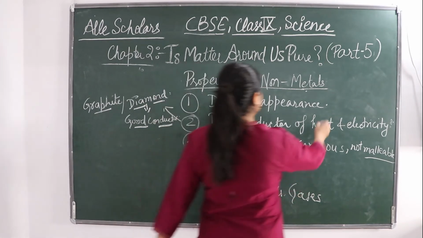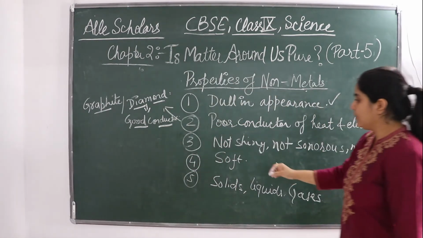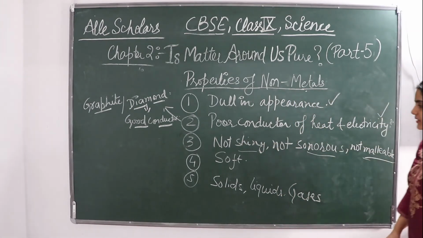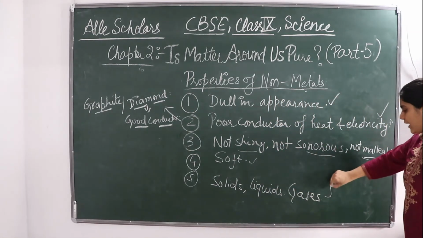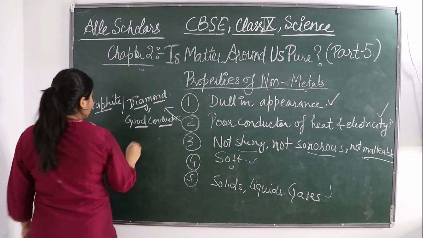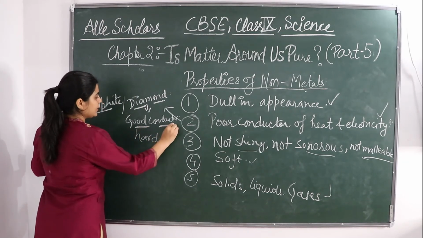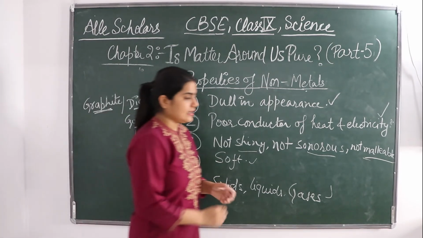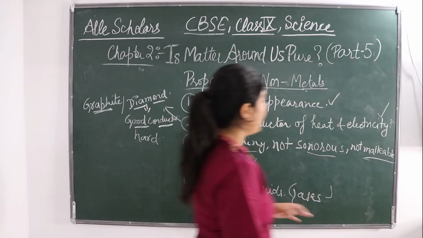They are dull in appearance, they are poor conductors of heat and electricity, they are not shiny, not sonorous, not malleable, they are soft, and they can be solid, liquid or gas at room temperature. There is an exception with diamond, which is hard and a good conductor of heat and electricity. Graphite is also a good conductor of heat and electricity. So these were the properties of non-metals.